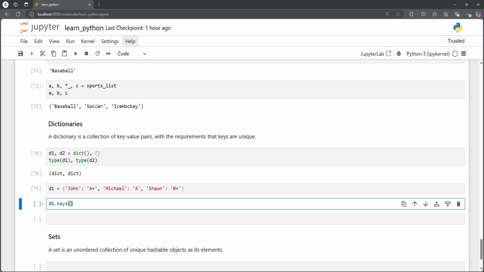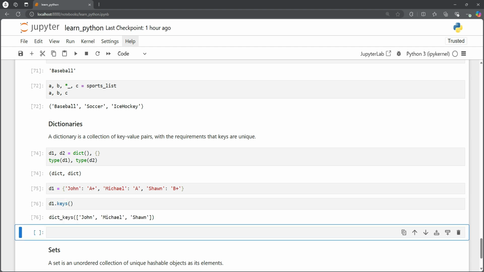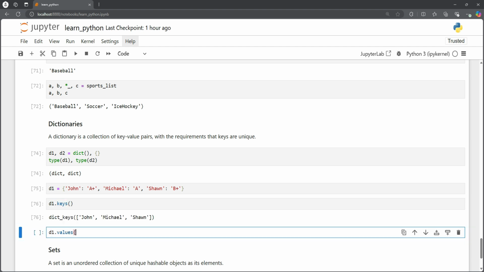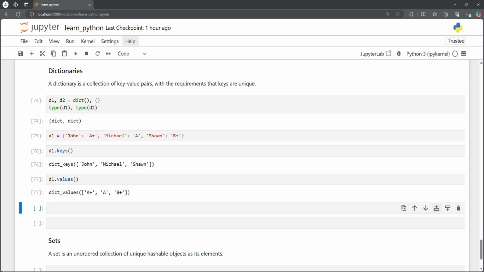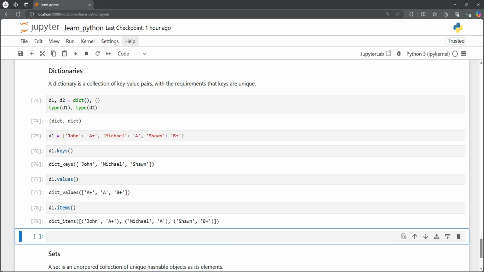Now if we want to see what the keys are, we could call d1.keys, and we can see the keys are John, Michael, and Sean. And what are the values? We could also see that: A plus, A, and B plus. We can also see the items as pairs. So John A plus, so these are tuples, Michael A and Sean B plus.